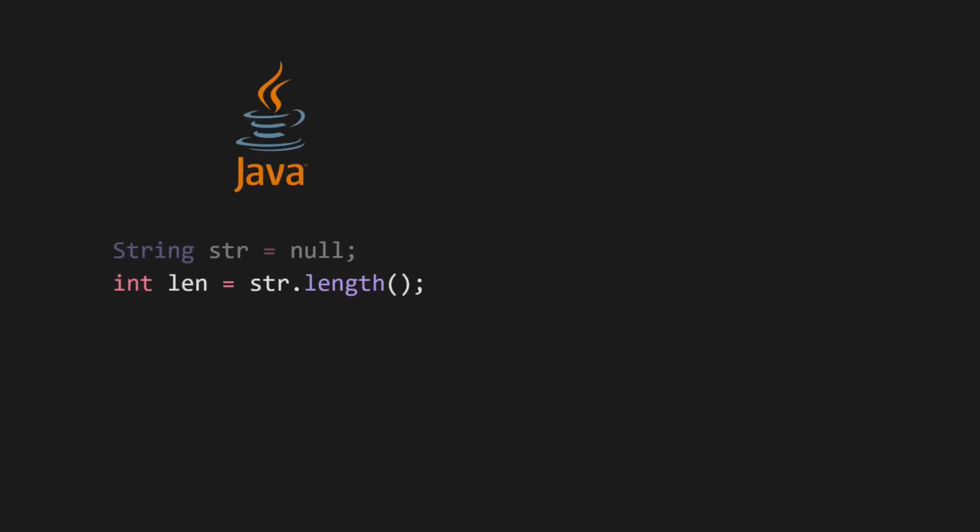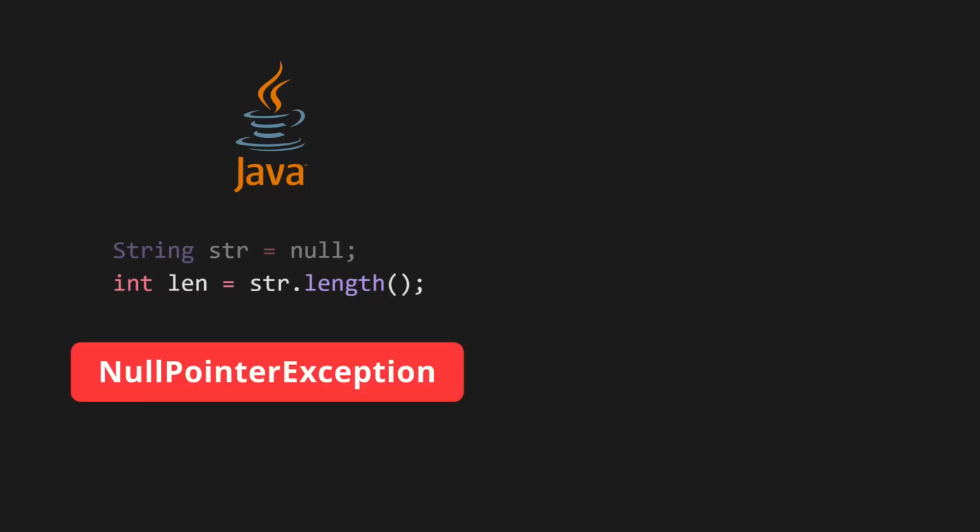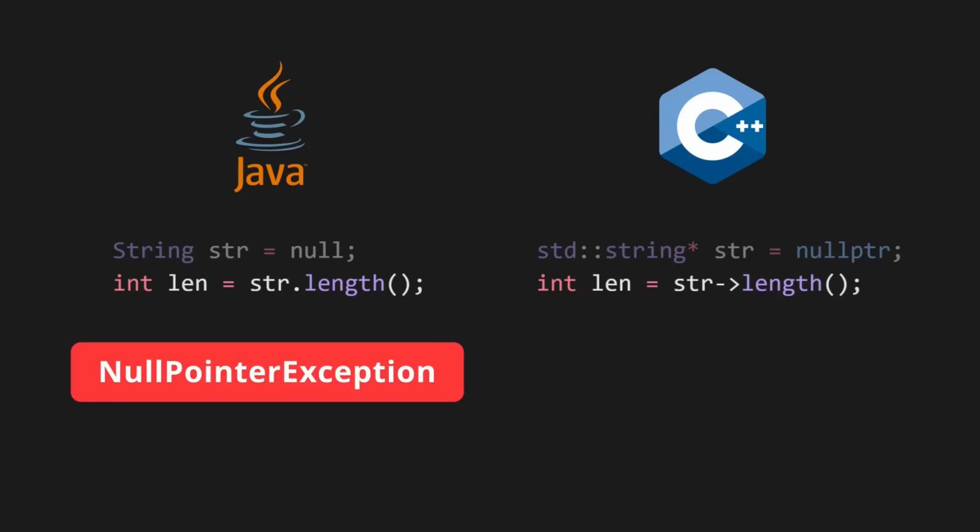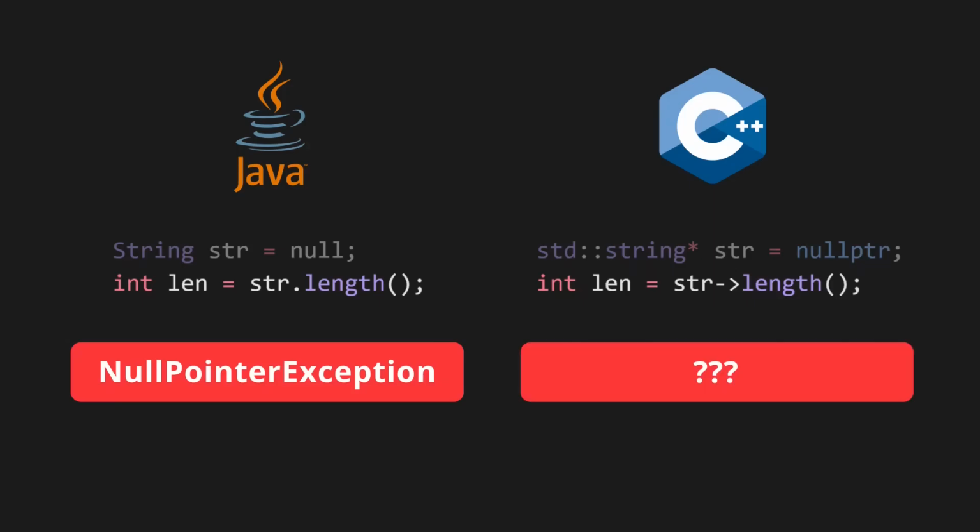Adjacent to the topic of memory safety is this thing called undefined behavior. This is a critical topic that every C++ developer needs to understand to write safe code. The basic gist of undefined behavior is that in contrast to languages like Java, where if you do something wrong you get an exception, the C++ standard doesn't actually specify what should happen. It could crash the program, memory can get corrupted, code can run in unpredictable ways. Now you might think, if undefined behavior is undefined, why not just define it? And the answer is performance.